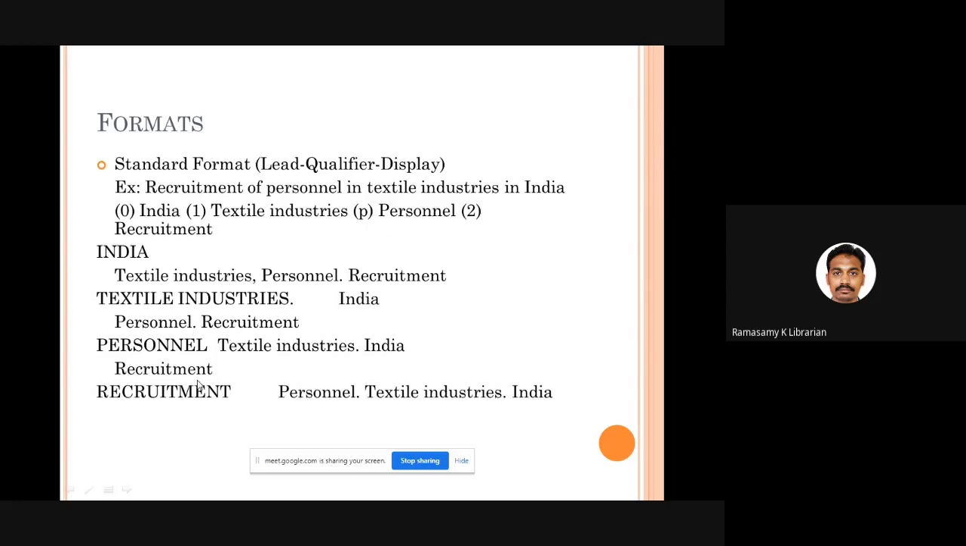In the third entry, one item is already in the lead section and one item is in the qualifier section. Both will be moved to the qualifier, and for the display, the next word comes as the lead here. Personnel becomes the next lead term. This is known as the process of shunting. The words are shunted. That means the lead becomes the qualifier, and the display becomes the lead, in rotation. In this process, the subject index entries are created. This is the general normal format called the standard format.